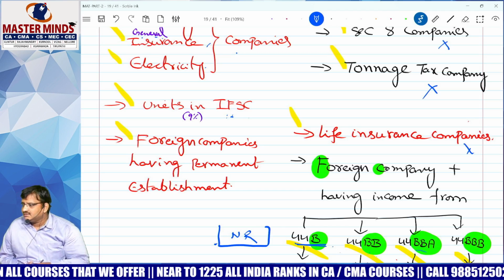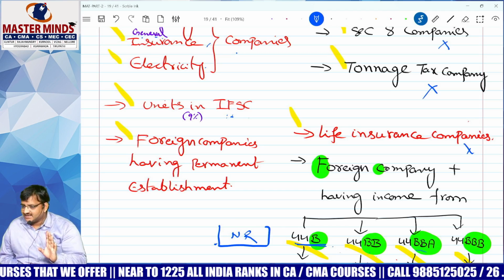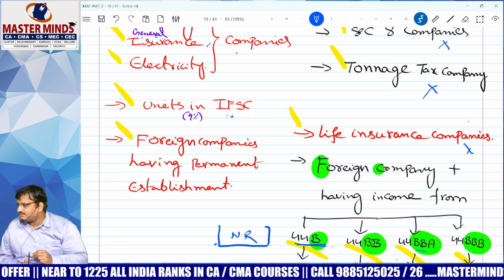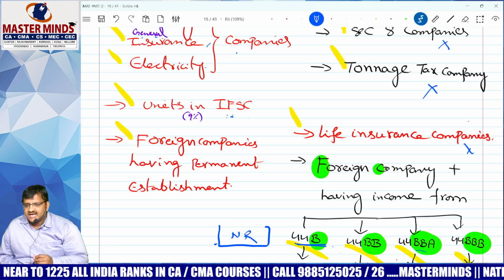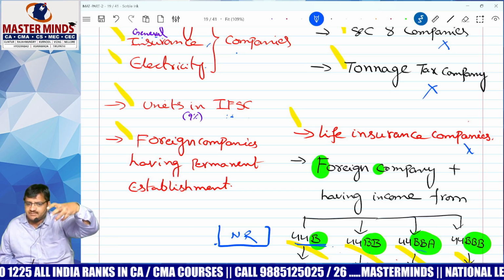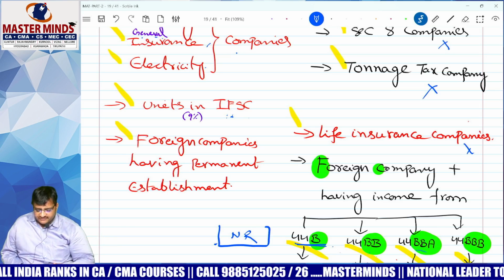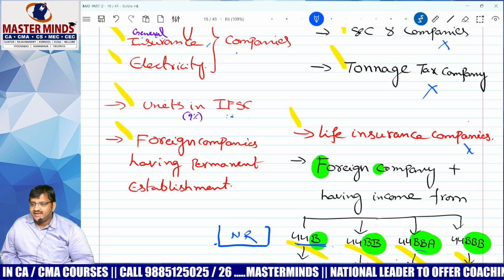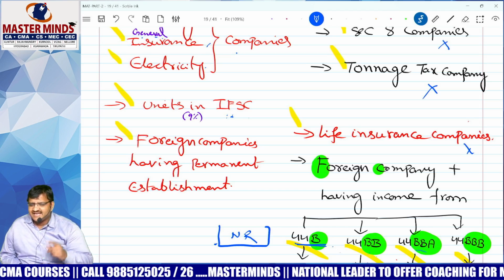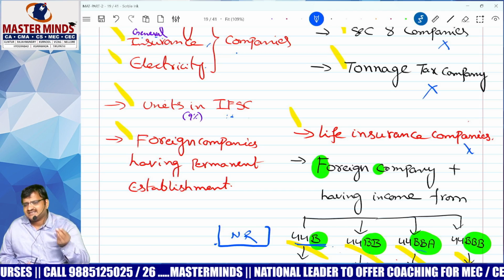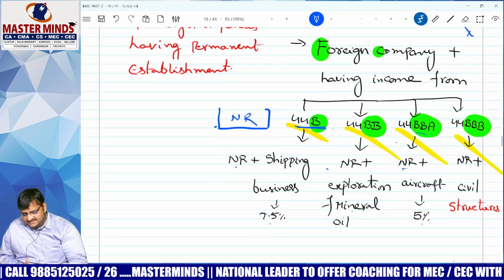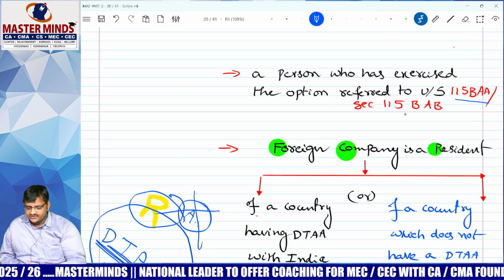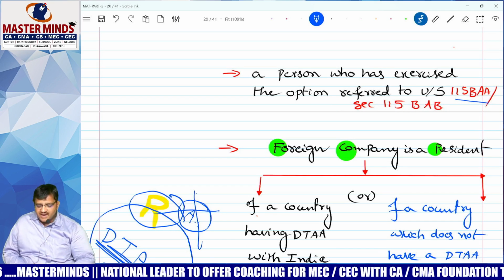B for non-resident carrying shipping business. BB, non-resident engaged in the business of exploration of mineral oil. 44BBA, non-resident carrying airlines business. 44BBB, non-resident carrying construction business. Correct? Yes. Next and last sentence of this topic: non-resident following special tax provisions under section 115BBB, etc.